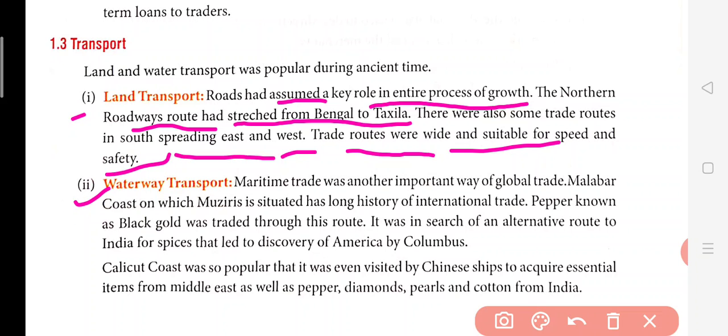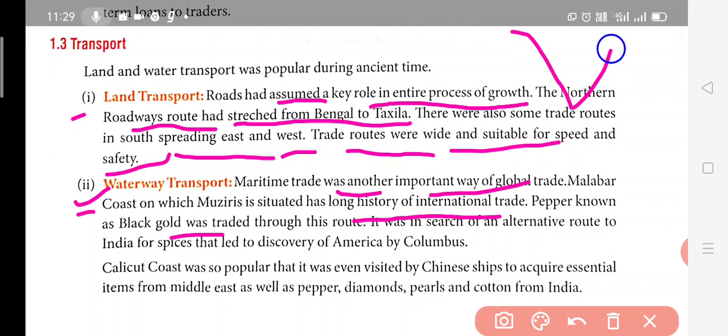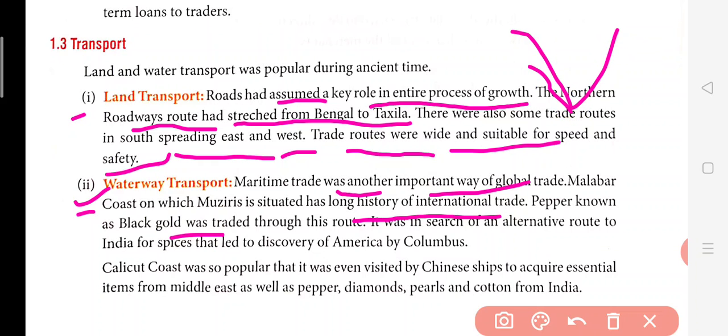Now the second was waterway transport. Maritime trade was another important way of global trade. The Malabar coast, on which Muziris is located, has a long history of international trade. Pepper is known as the black gold. So here, in the coastal areas of India, suppose this is India, and these are the coastal areas. This is the Coromandel coast, and this is the Malabar coast.